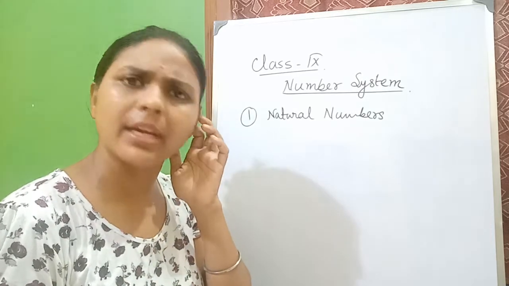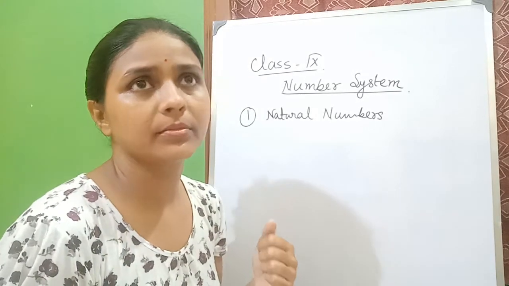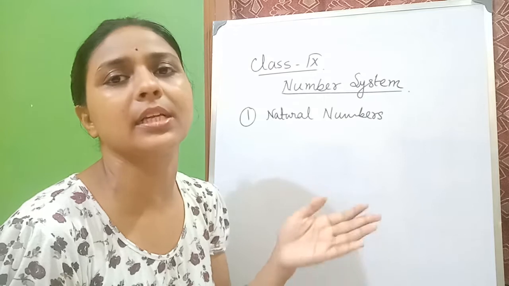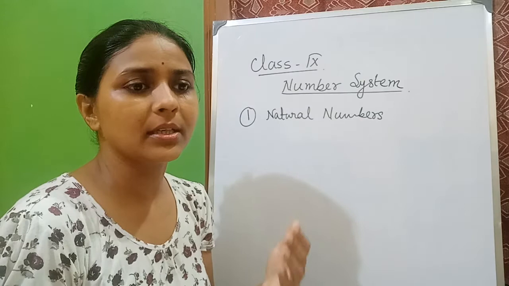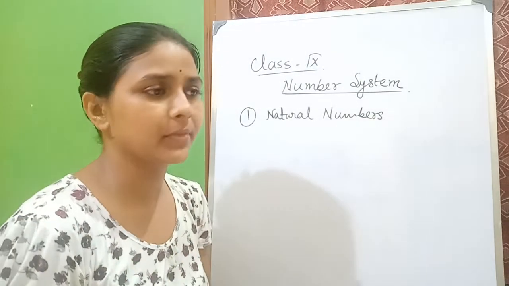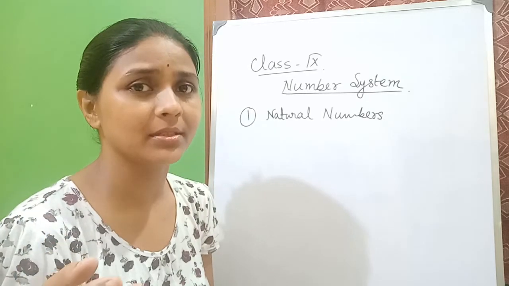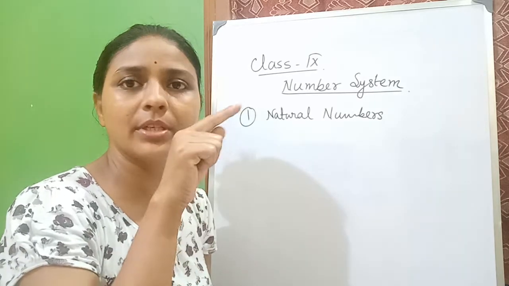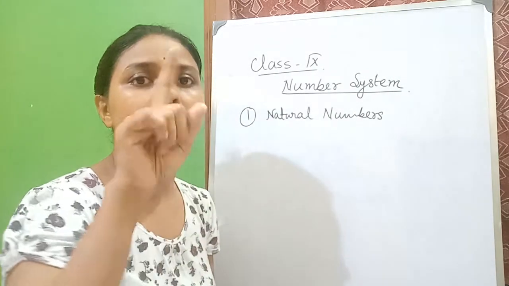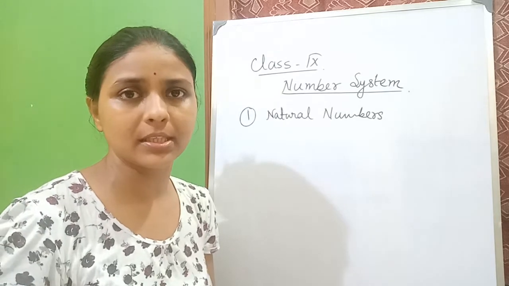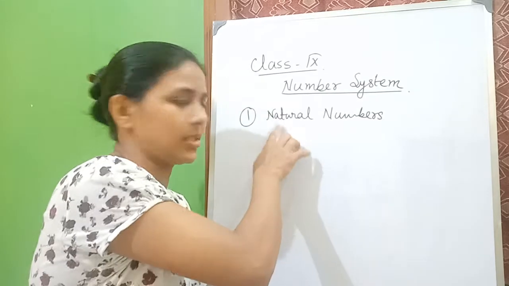Just to give you a very simple example, suppose somebody asks you how many students are there in your class. It is quite obvious that you will give them a number. But how did you get that number? You must have counted. How did you count? 1, 2, 3, 4, like this. So all these counting numbers are natural numbers.